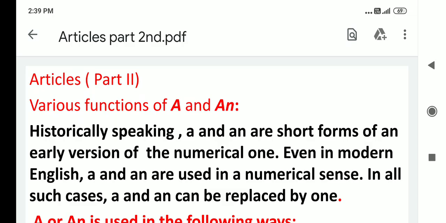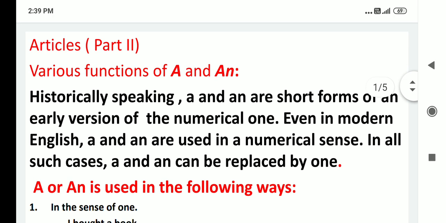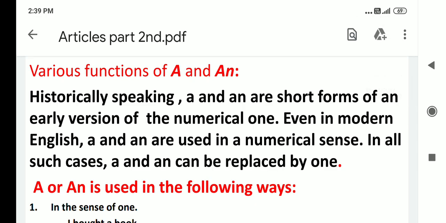किया है, डिस्कस किया है। Today we will discuss various functions of a and an. Dear students, historically speaking, a and an are short forms of an early version of the numerical 1. Even in modern English, a and an are used in a numerical sense. In all such cases, a and an can be replaced by 1. Dear students, a or an is used in the following ways.